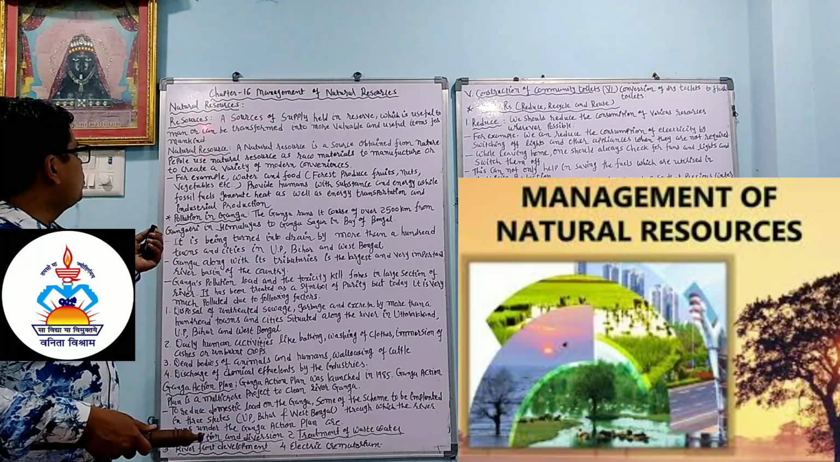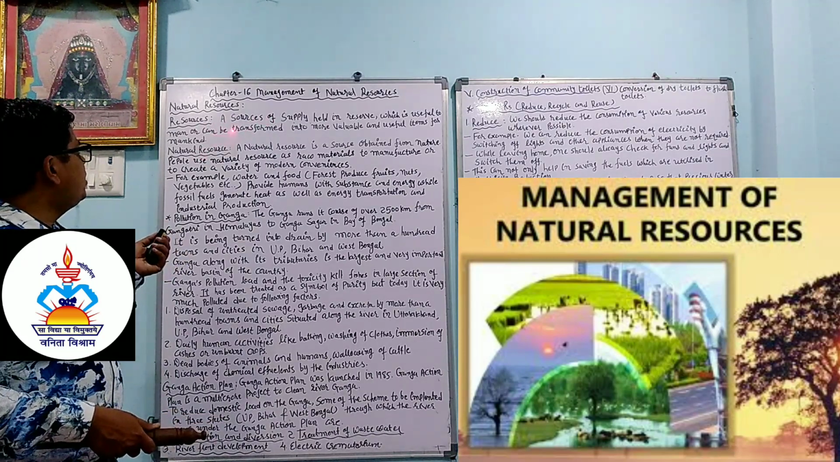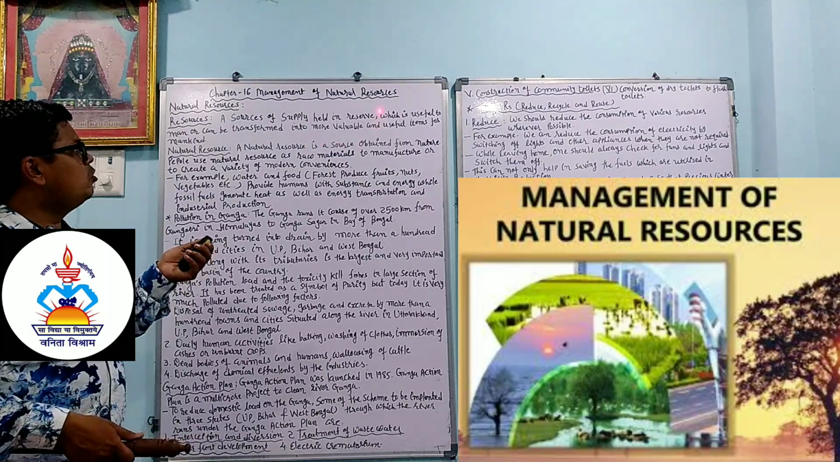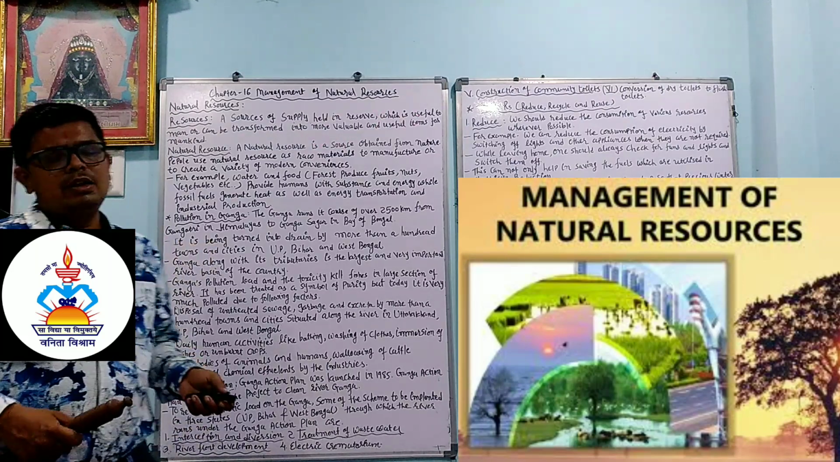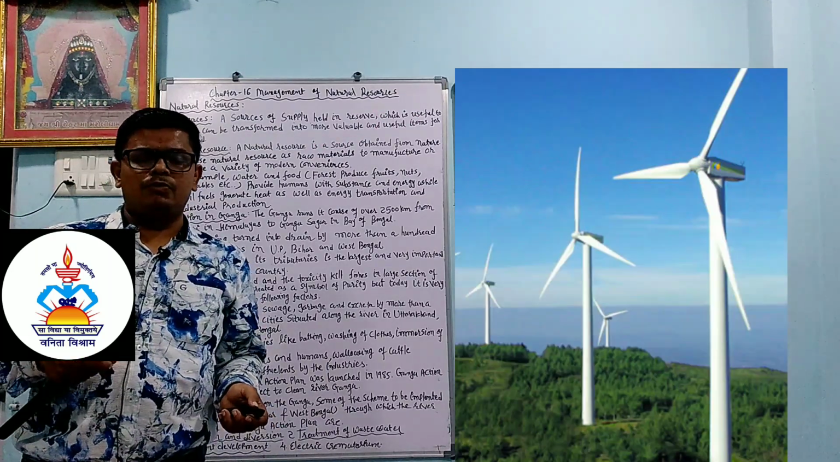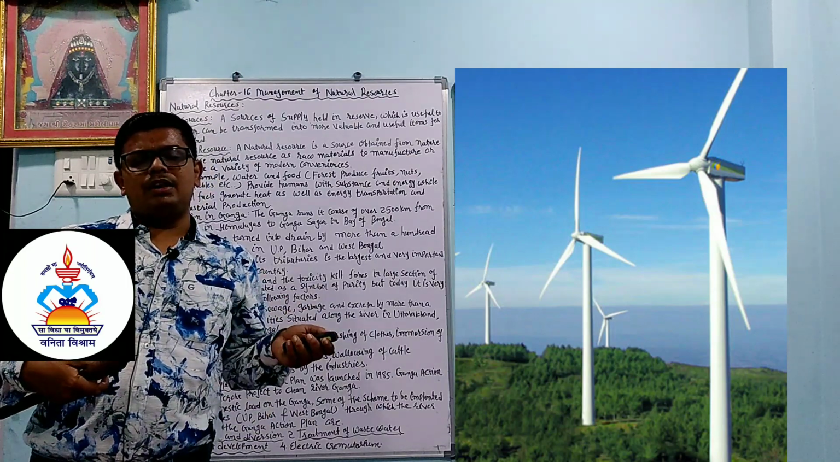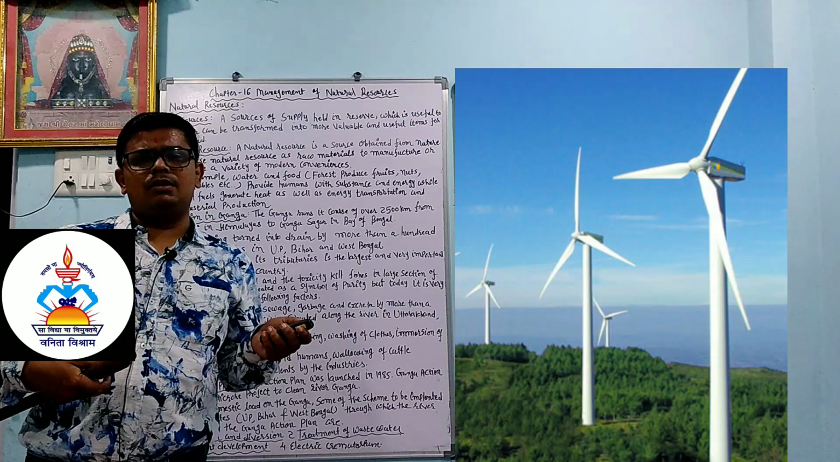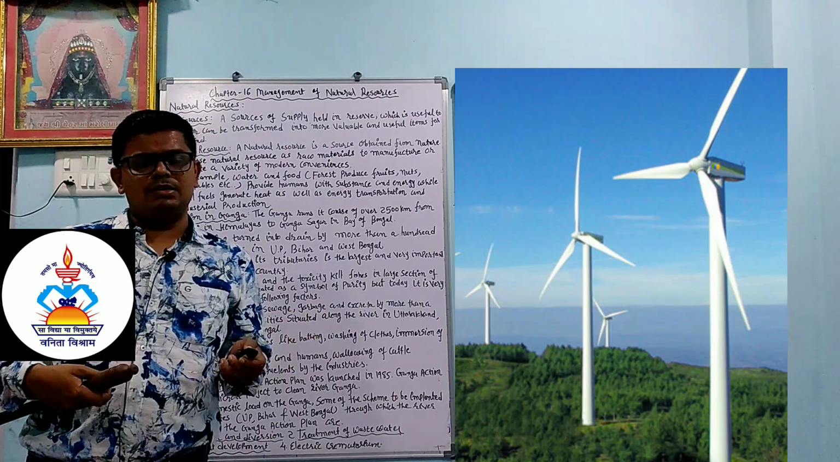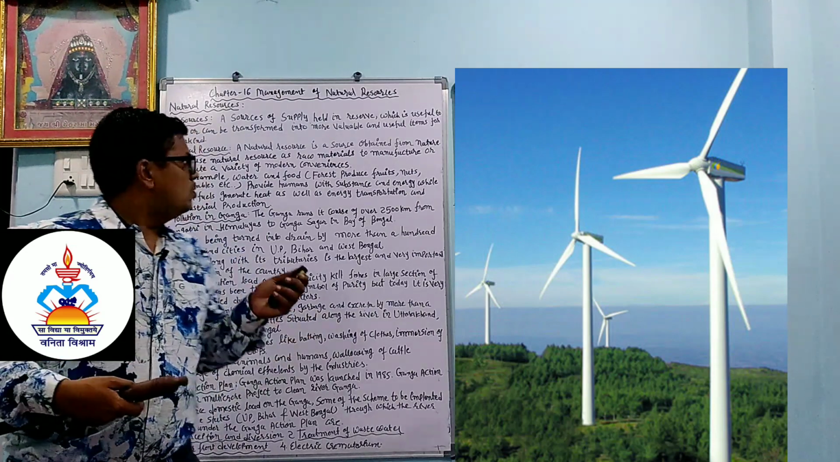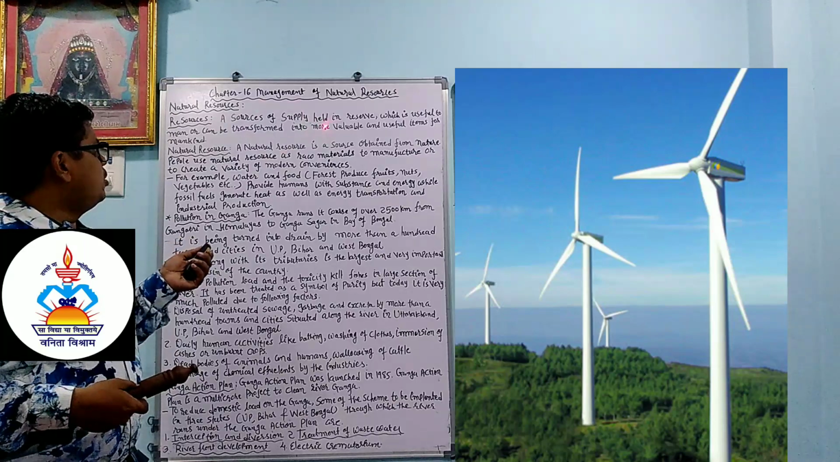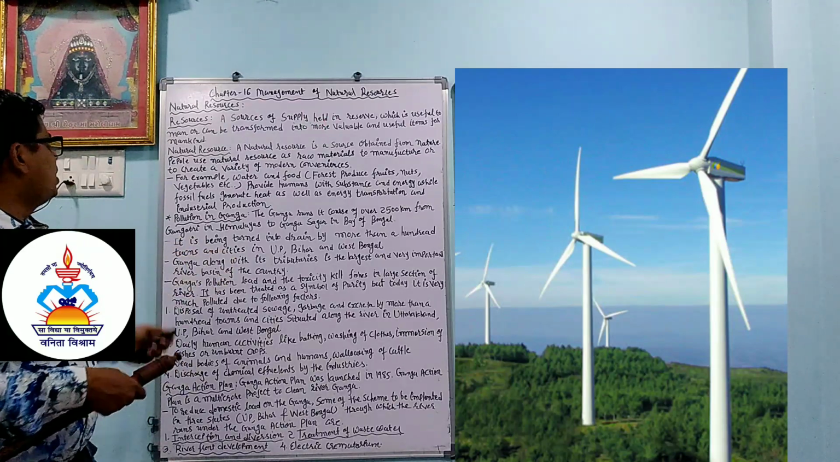You can see here the words written: it can be transformed into a more valuable and useful item for mankind. We can simply take the example of wind. By the kinetic energy of wind we can produce electricity by windmills. So here we transform it into a more valuable and useful item for mankind.